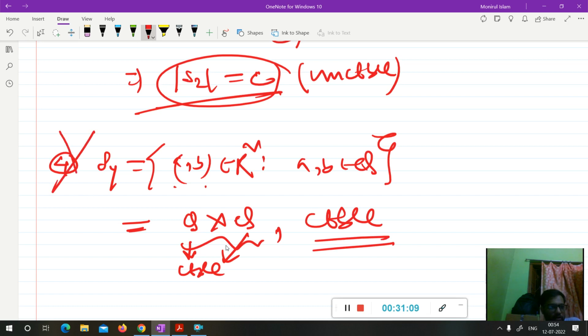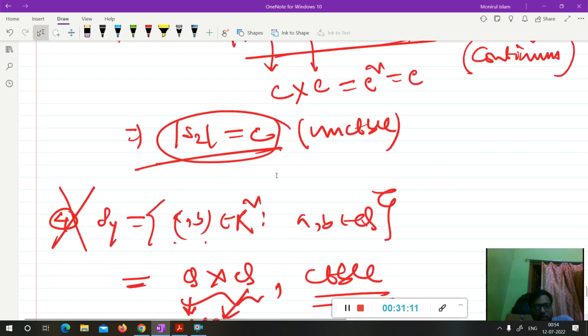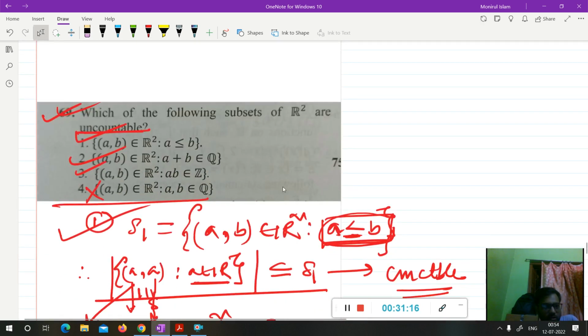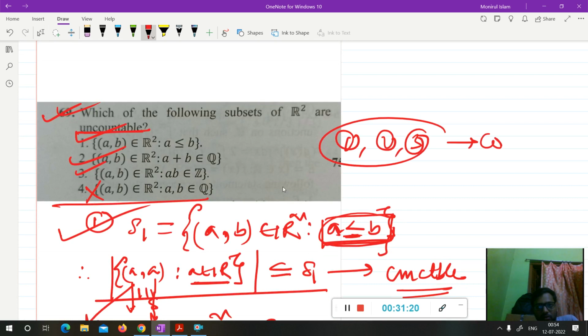So it is not uncountable. So option 4 is an incorrect option. So in this question, the correct options are 1, 2, and 3.